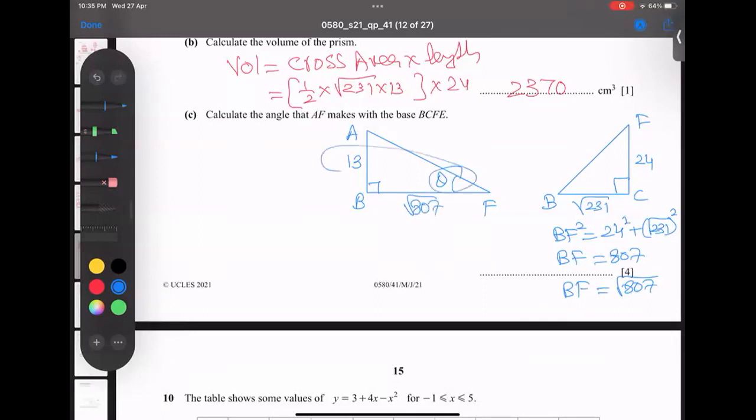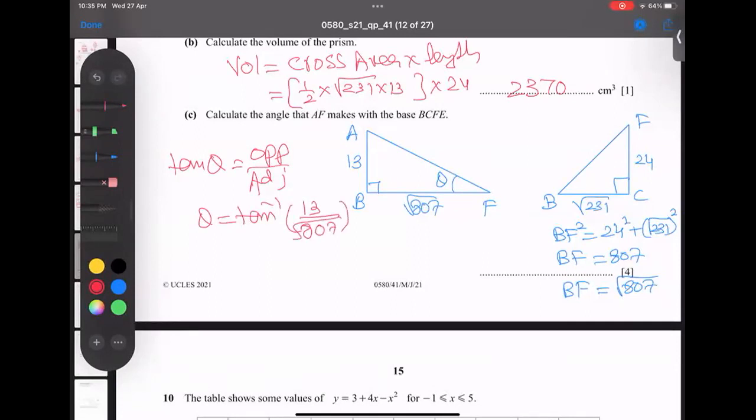In front of the angle is called opposite. In front of 90 is called hypotenuse. And this is called adjacent. So tan theta equals opposite by adjacent. This is my target to get. So theta goes to the other side as tan inverse, and opposite is 13 over root 807.